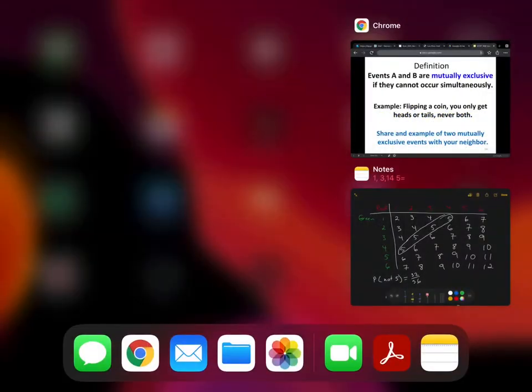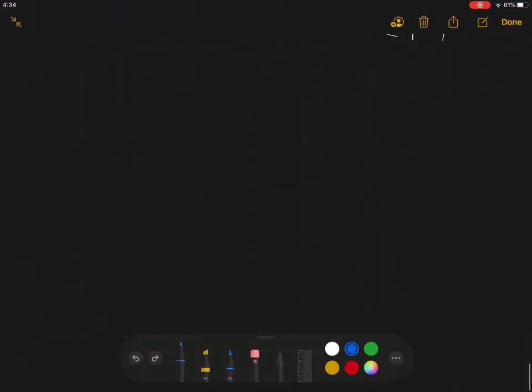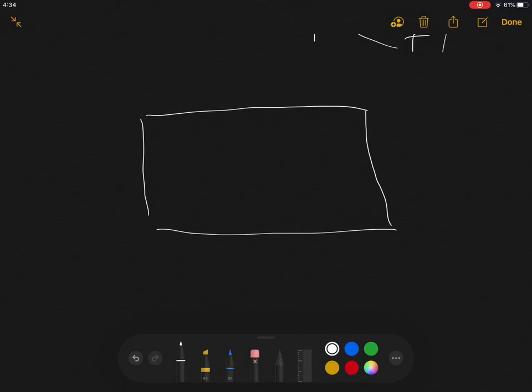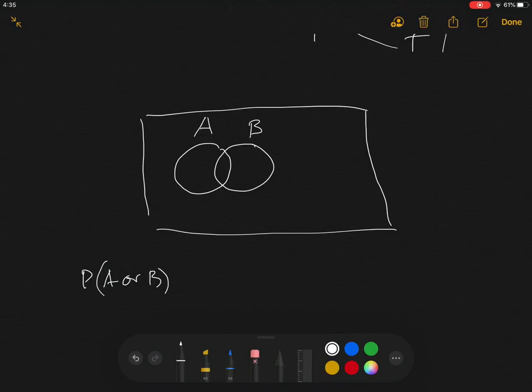So as you guys are thinking about that really quick, I want to share with you a picture. If I drew a square to denote my entire sample space of stuff that could happen, like rolling a pair of dice and getting a certain number, and then I say that this circle in this Venn diagram is going to represent event A, whatever that event A is, and then this circle here is going to be event B. Well, if I want to figure out what probability of A or B is, that means getting one or the other, or possibly something in the intersection, if there is something in the intersection.